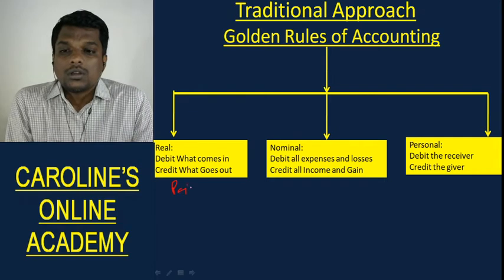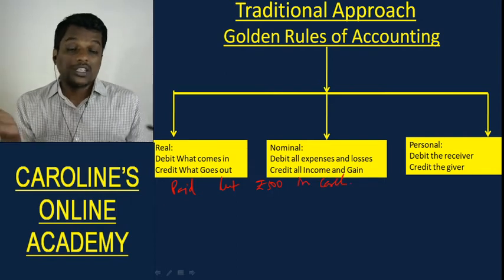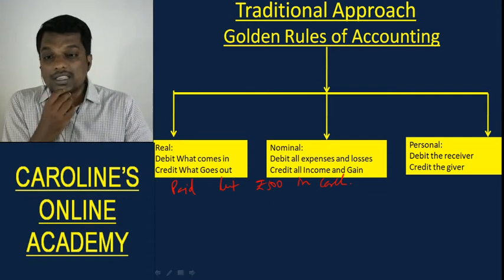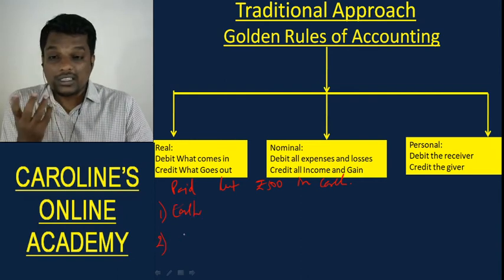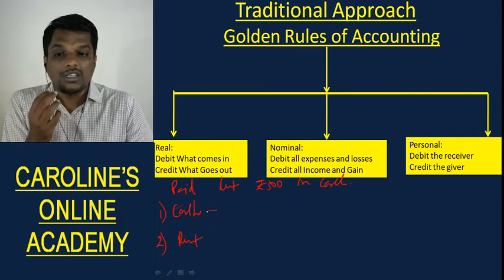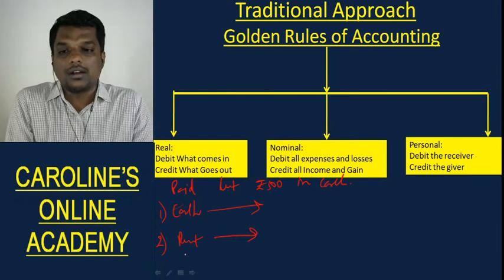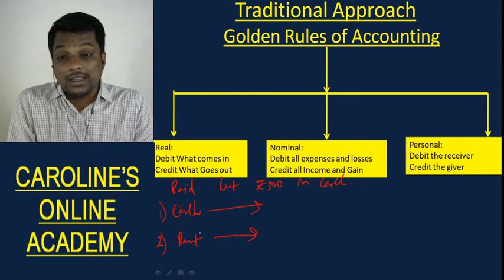Assume your business paid rent rupees 500 in cash. Okay. Now, when a transaction takes place, economic benefit flows from one source to a destination, right? In this case, cash is the giver of the economic benefit because you're paying using cash, right? And the destination is rent expense, accommodation expense that you've got, correct? So these are the two accounts that are getting affected. So identify the accounts that are getting affected and identify which category they fall into.